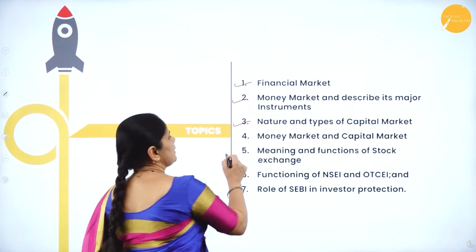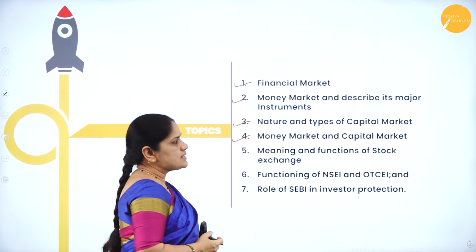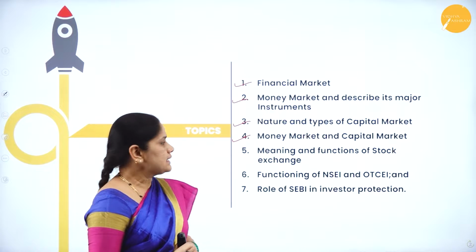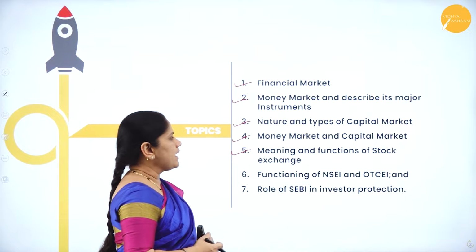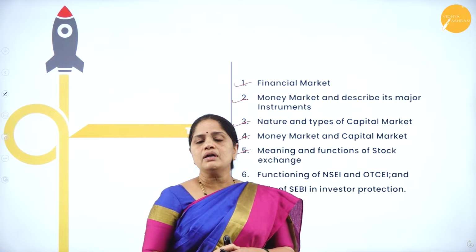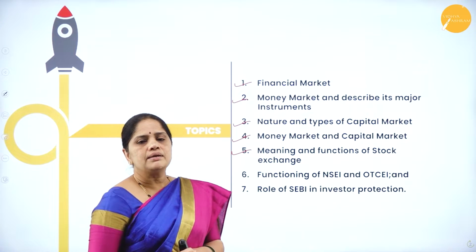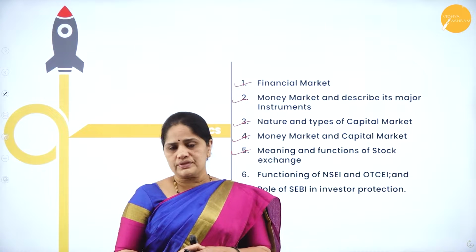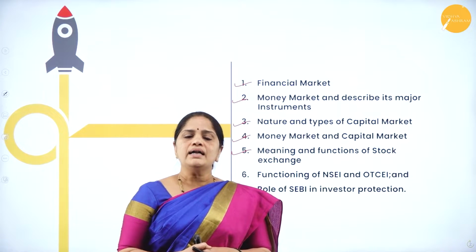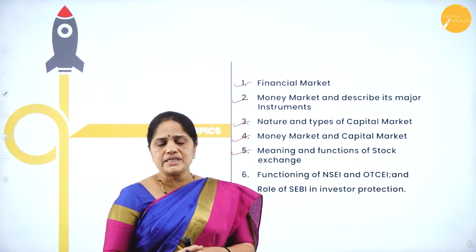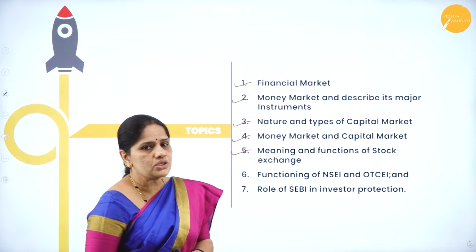Next, we will have a comparison between the money market and the capital market, and later on, we will have a brief discussion on the meaning and functions of a stock exchange, and the various activities carried on by the stock exchange.